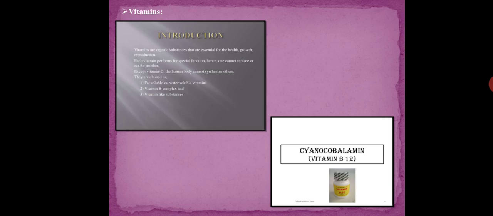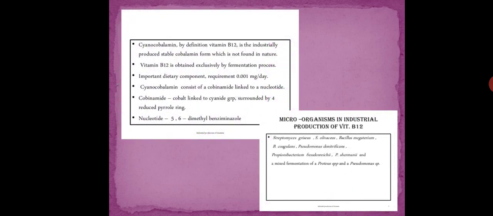In this video we will discuss the production of vitamin B12. Scientifically it is known as cyanocobalamin, or you can also just call it cobalamin. So what is cobalamin? It is a water soluble vitamin which is important in the normal functioning of the brain and nervous system. Plus it also plays a main role in the formation of red blood cells, that is RBCs.